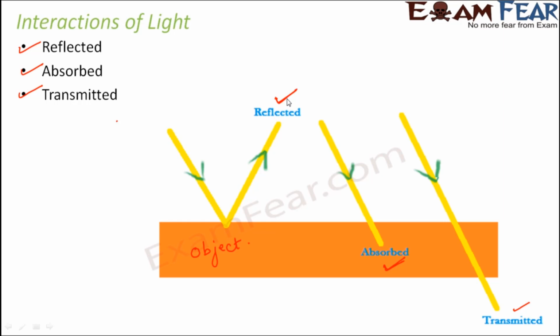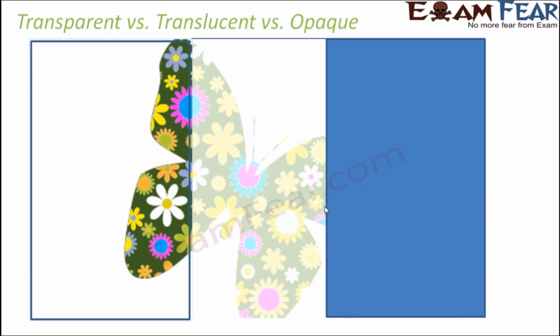So that completely depends upon the nature of material of the object. It also depends on the nature of medium through which the light travels, whether light is traveling through air, through water or any other medium. So type of medium and type of material of the object decides how light will interact with a particular object. Now let's look at this screen.